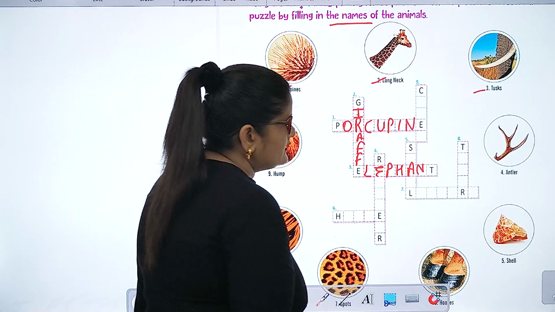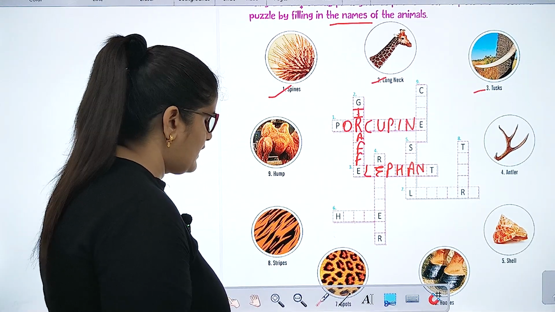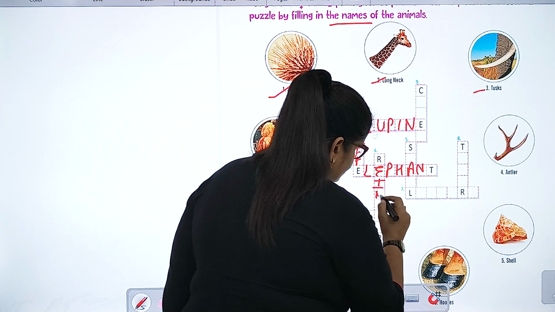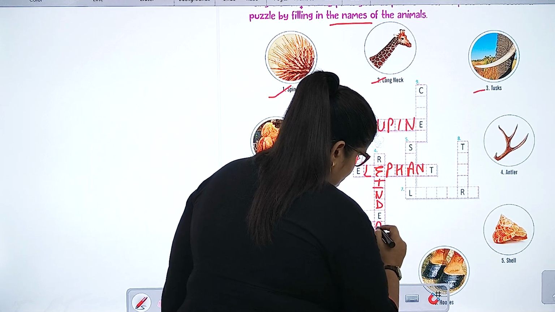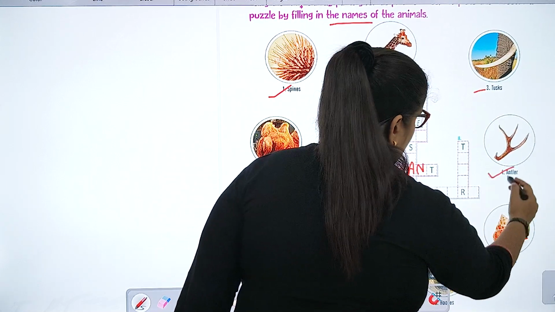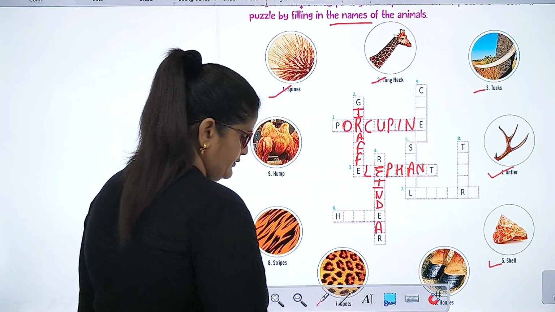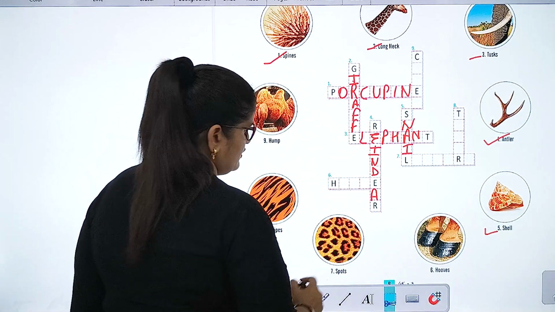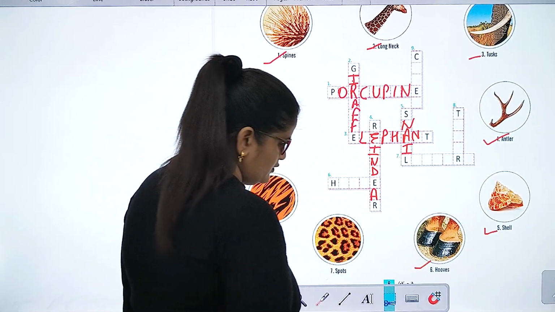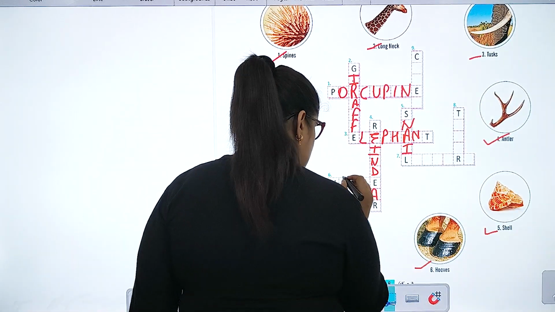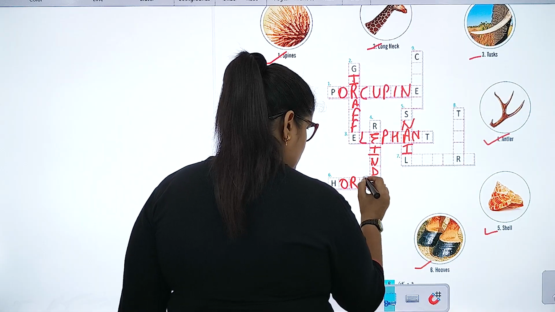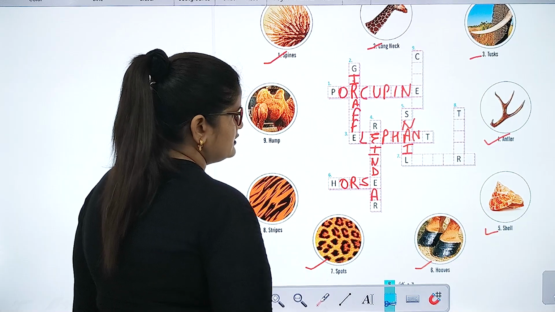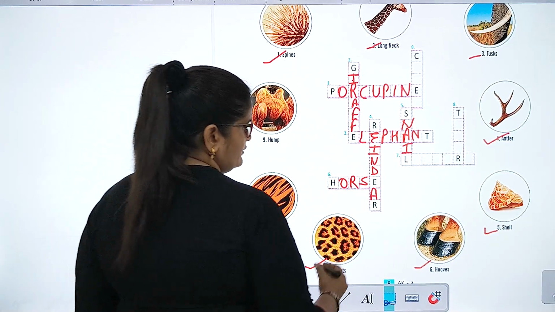Four, antler. Reindeer. Five, shell. Snail. 6, hooves. Horse. 7, spots. Leopard.